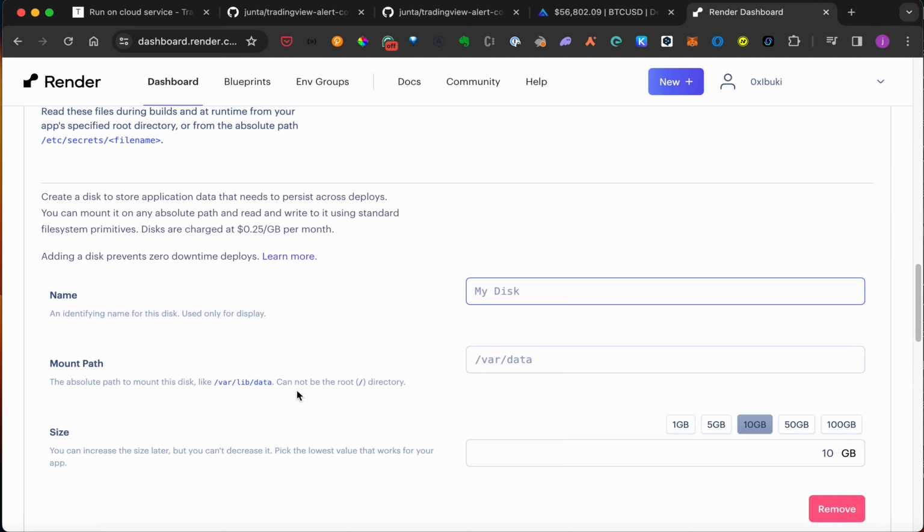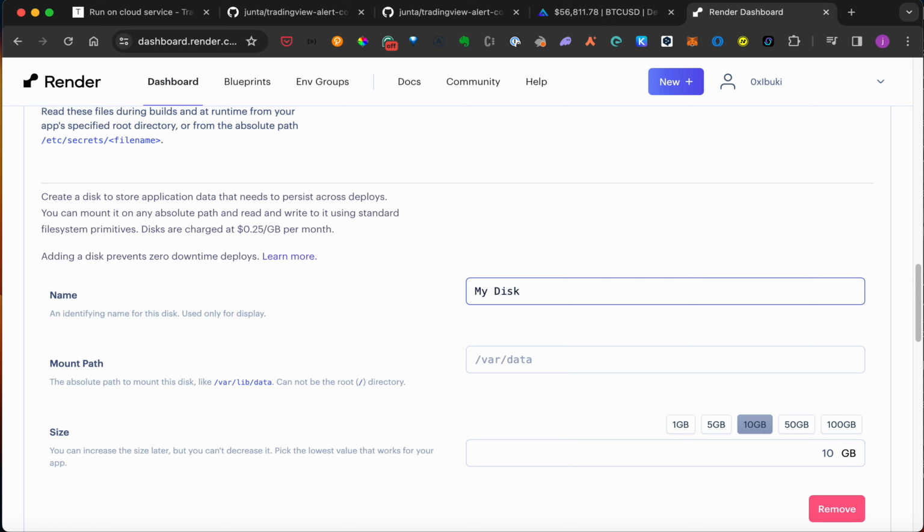We need this disk to store storage data as a JSON file and also export all the history data as a CSV file. So input whatever name you want here.